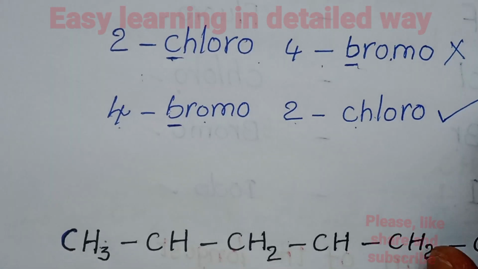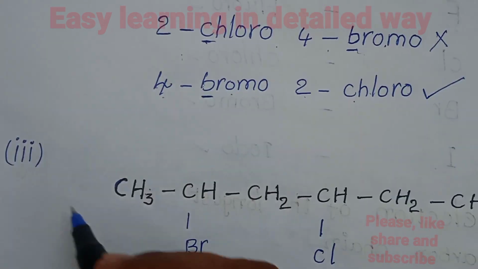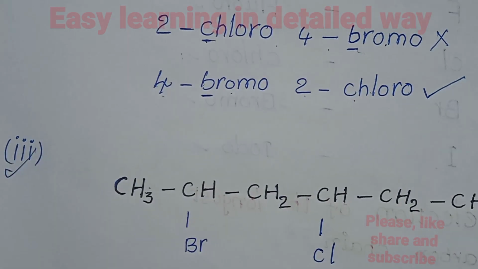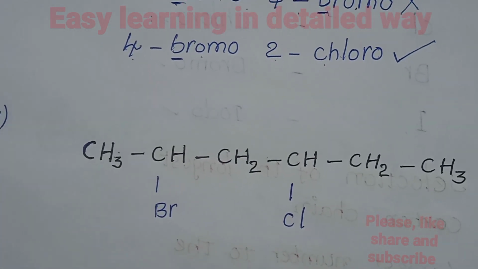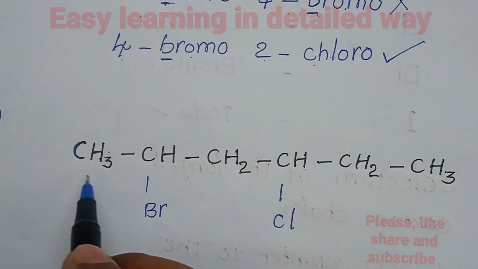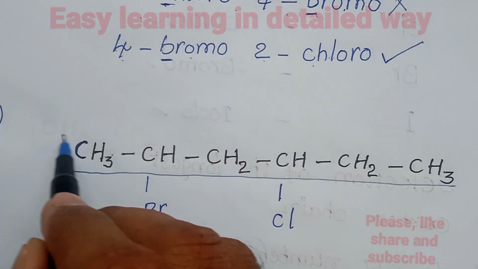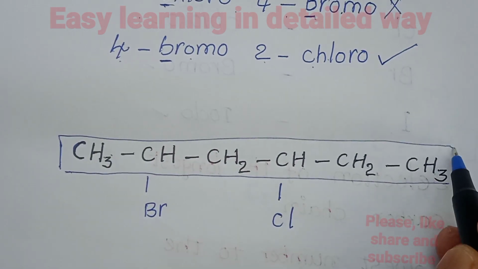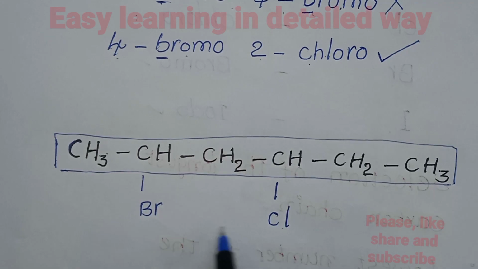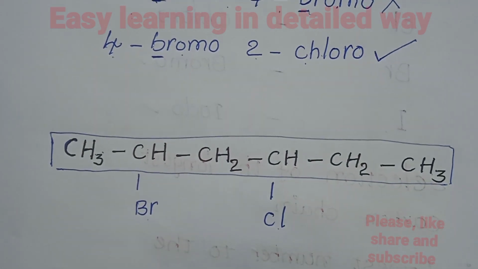Now move on to example 3. The first step remains the same, that is finding the longest chain of the carbon compound. This is the longest chain, and the two substituents, that is halogens, are connected to different carbon atoms here.